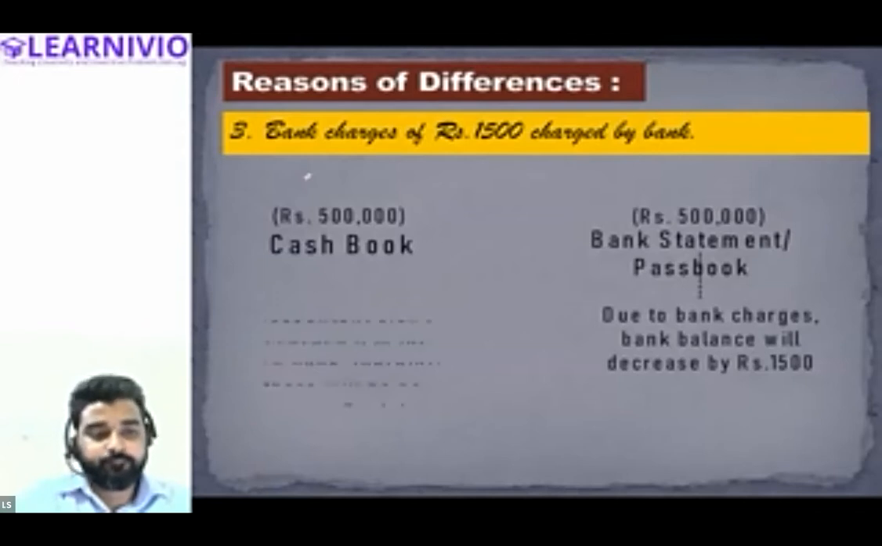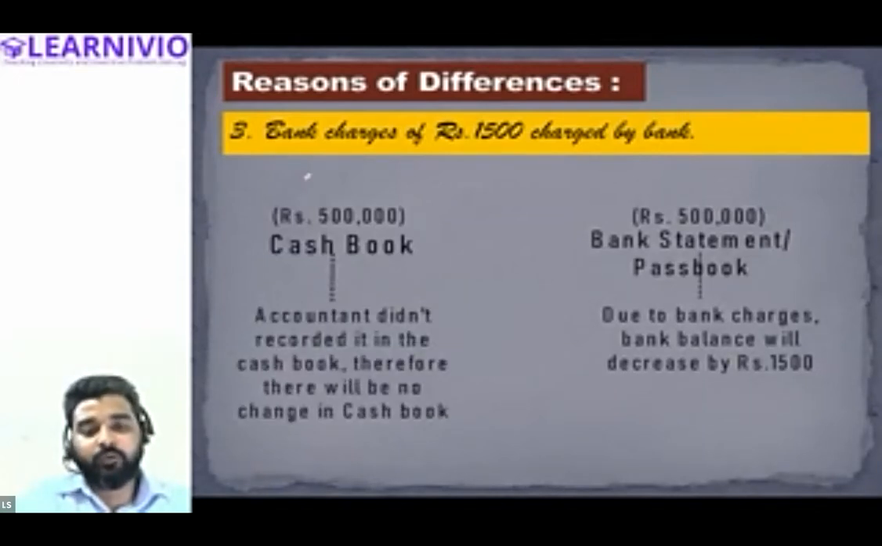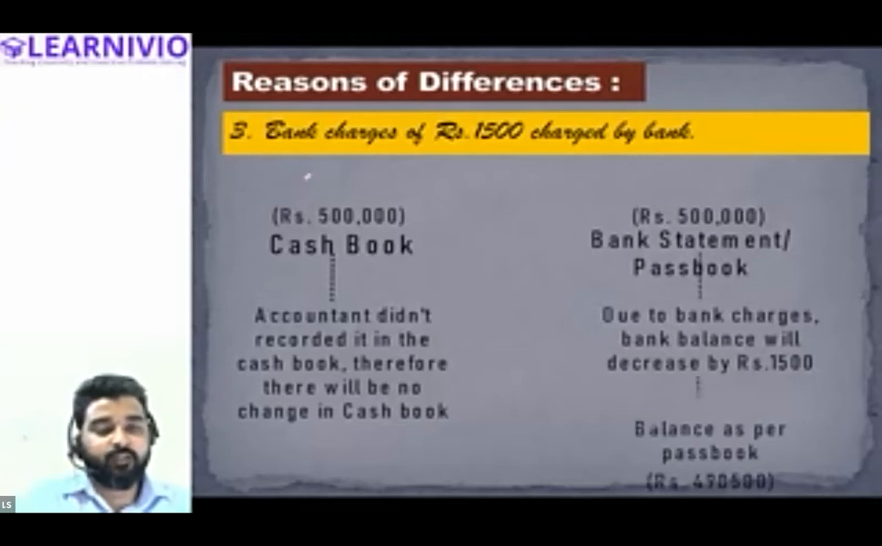But because the accountant is not aware about this charge, about this reduction, he must not have recorded this transaction in the cash book. So the accountant did not record it in the cash book, therefore there will be no change in the cash book. Hence, the bank balance as per passbook will be 4 lakh 98,500. But if you calculate the balance as per cash book, you will still see 5 lakh.